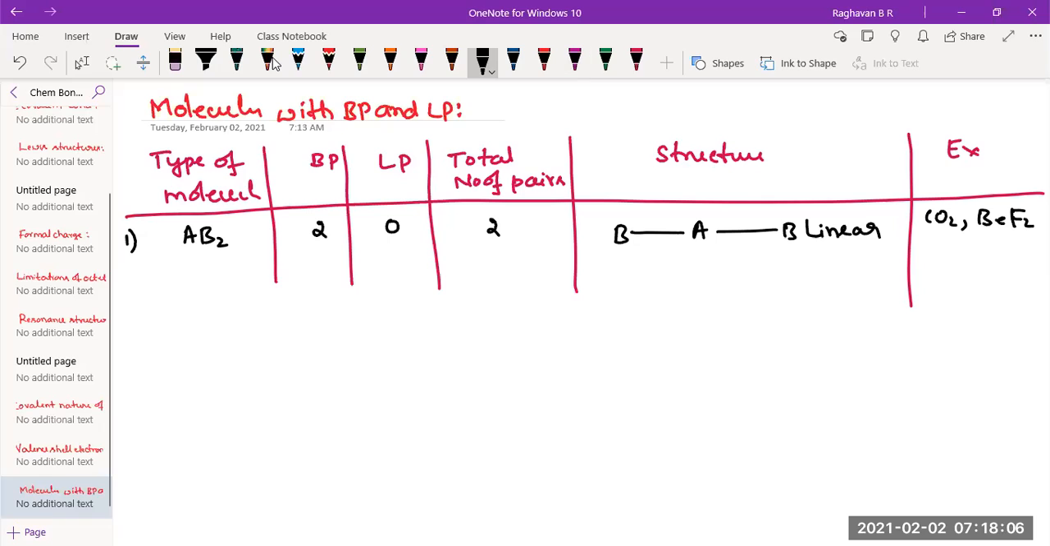We'll go to the second molecule, AB3. AB3 has how many bond pair? 3. How many lone pair? 0. How many total number of pair therefore? 3. What is the expected structure? Trigonal planar.